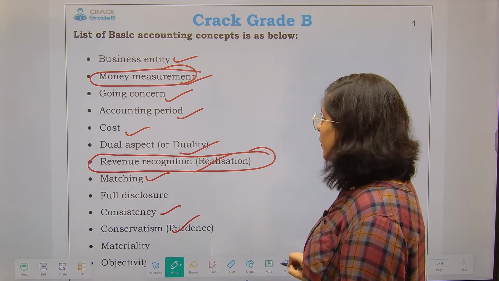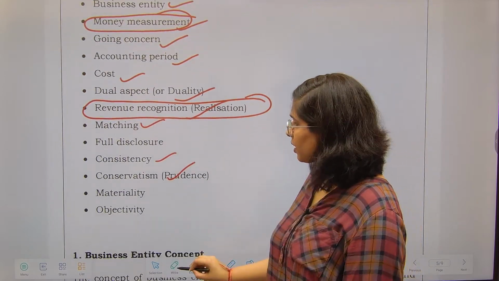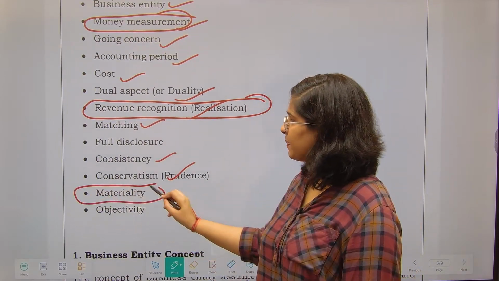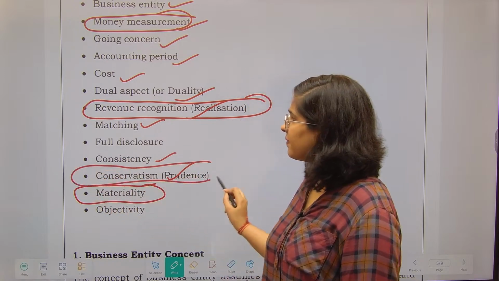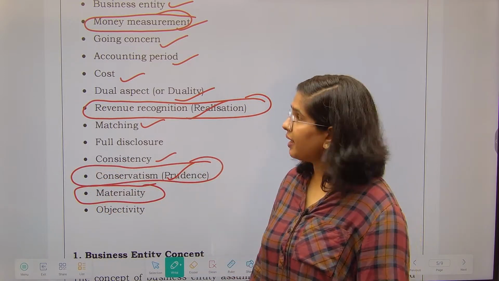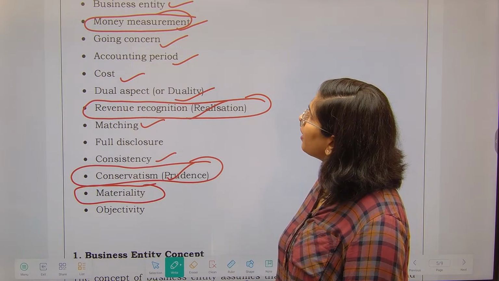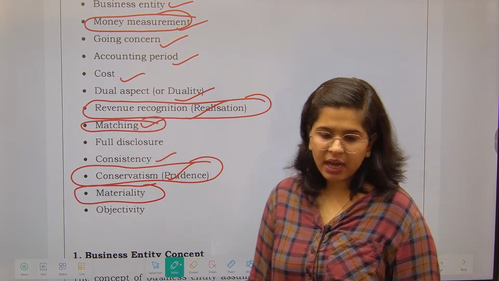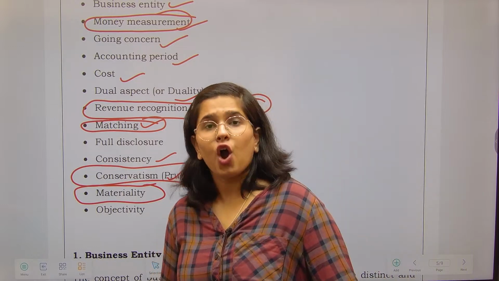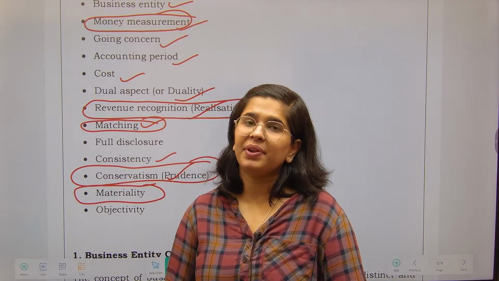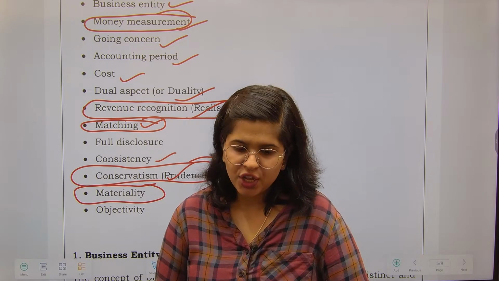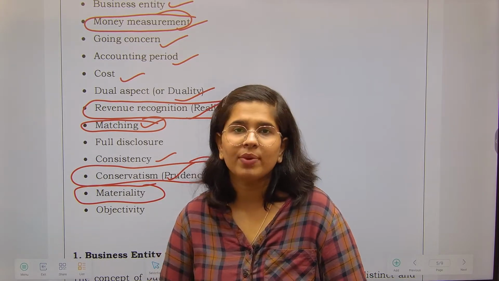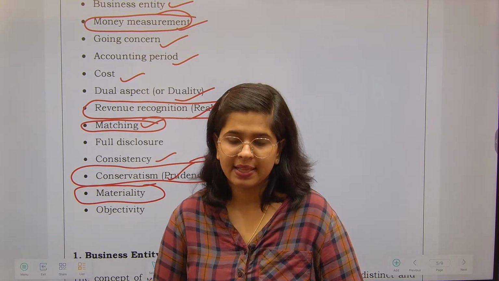There was a question on the materiality principle as well as conservatism, and there was also a question on matching. So these were the accounting concepts already asked in the previous EPFO examination, so you can understand how important this is for us.